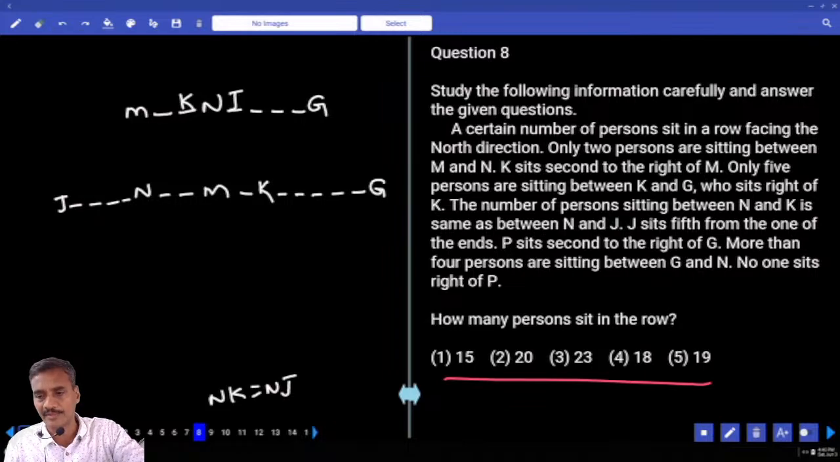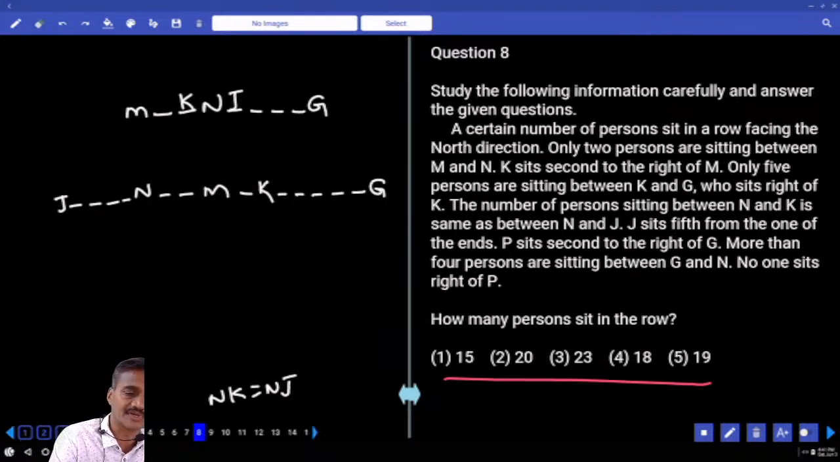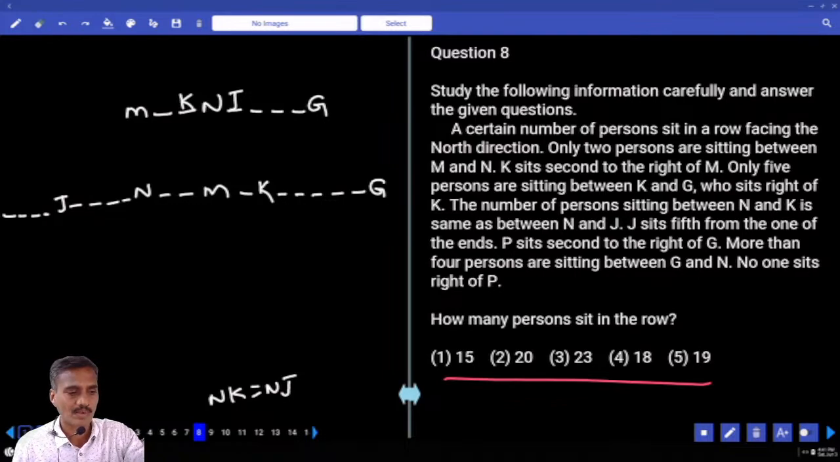The number of persons between N and K is the same as N and J. And J sits fifth from one of the ends. Clear? Now in this case, J is 1, 2, 3, 4, 5 or 1, 2, 3, 4, and J is exactly between. Either G is like this, isn't it?